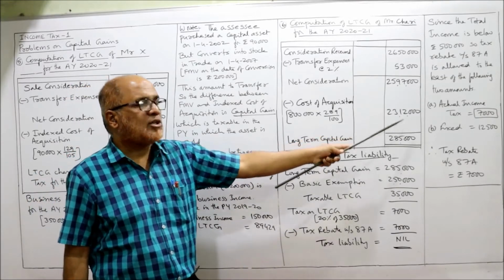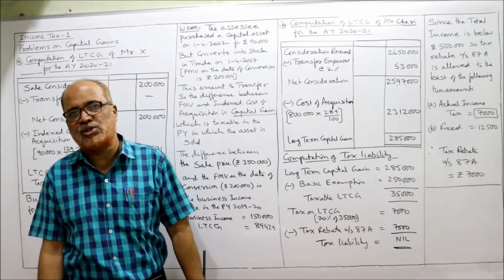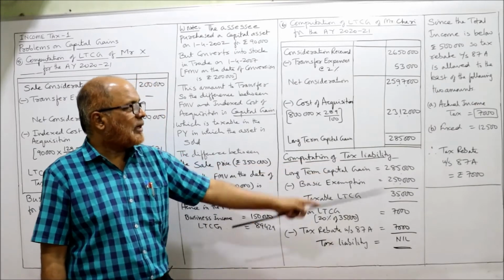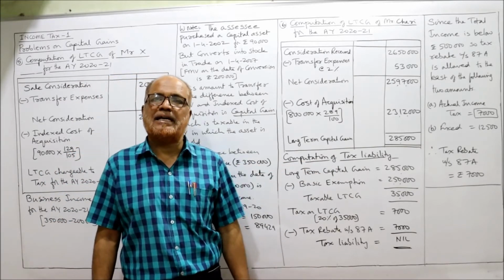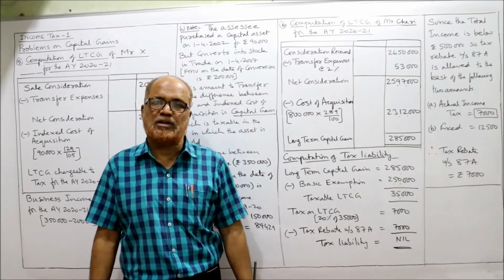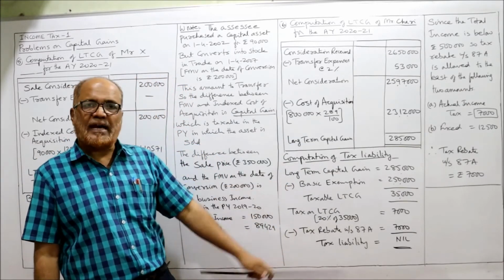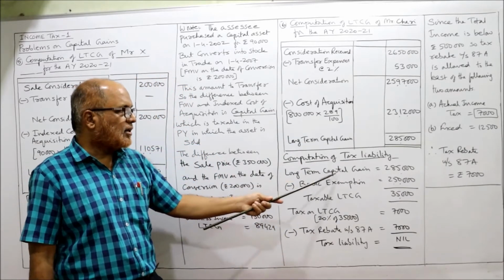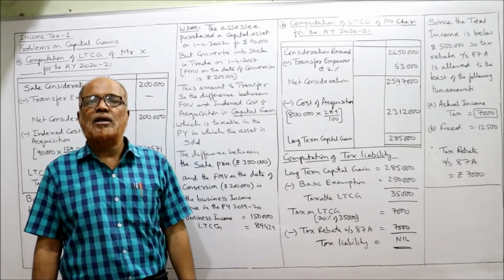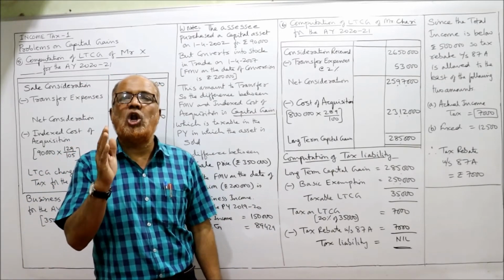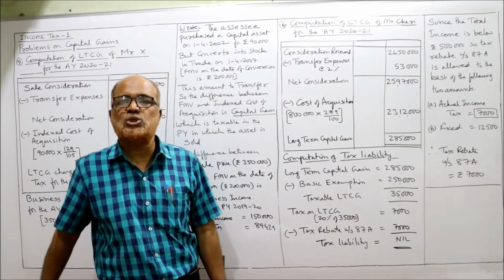So we'll get 23,12,000 is the indexed cost of acquisition. Subtract, we'll get 2,85,000 long-term capital gain, LTCG, we got it. Now, computation of tax liability. LTCG, long-term capital gain, we got 2,85,000. The basic exemption limit for non-senior citizen is 2,50,000.